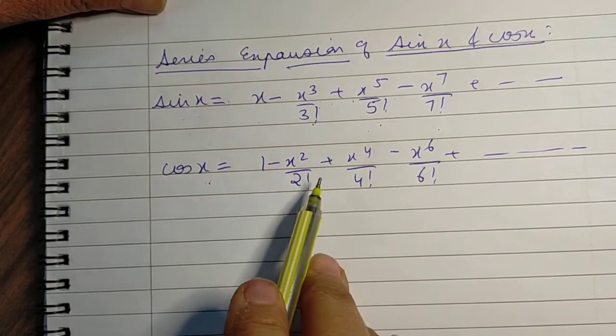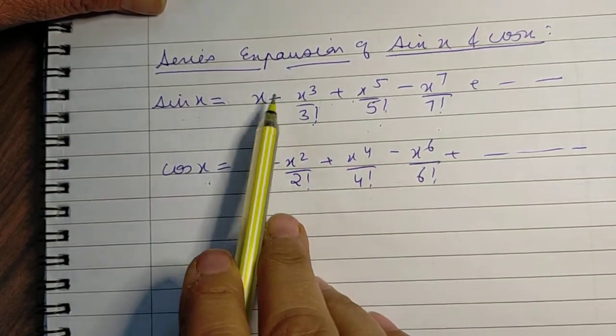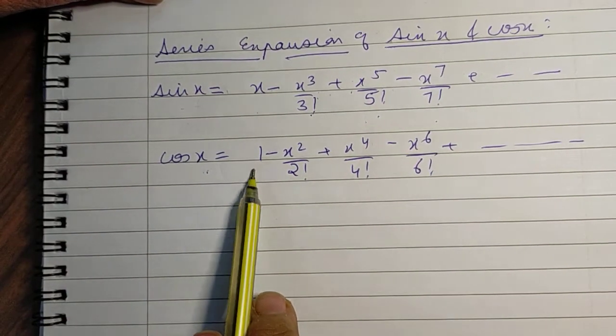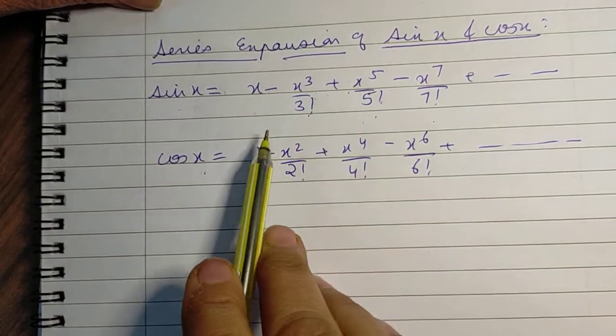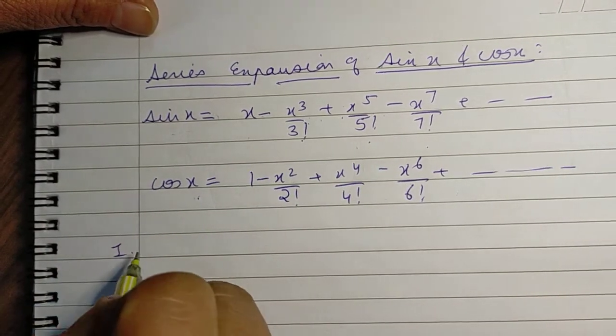The third point to be kept in mind is they are alternately positive and negative. So here it is positive, then negative, and so on. Similarly, here also positive, negative, and so on. So that's how we remember the series expansions. Now, let us take the first case.